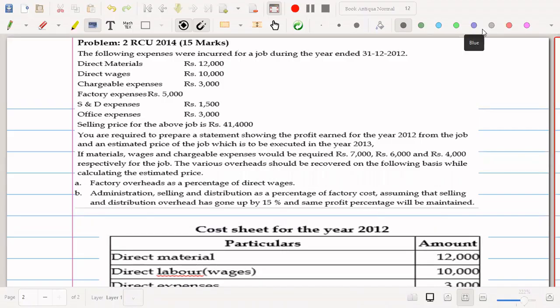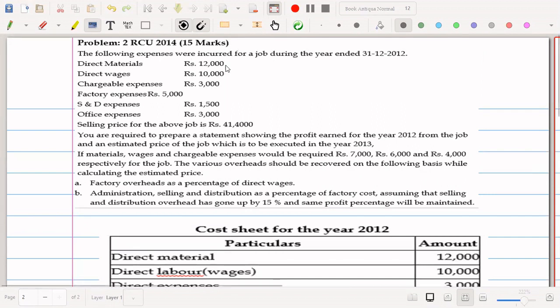Yes, students, this problem was taken from Rani Channamma University from the year 2014, which was asked for 15 marks. Let's read out the problem. The following expenses were incurred for the job during the year ended 31/12/2012. So direct materials, direct wages, chargeable expenses, factory expenses, direct selling and distribution expenses, office expenses, and selling price is also given. It is a similar kind of problem.